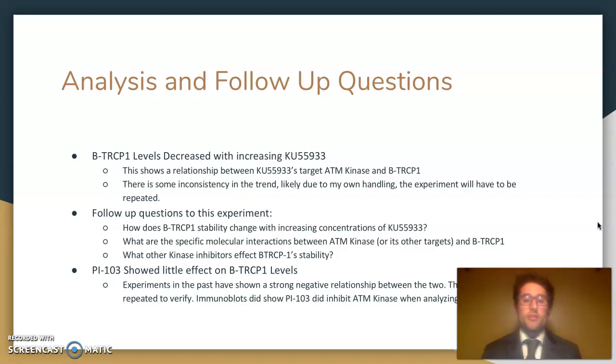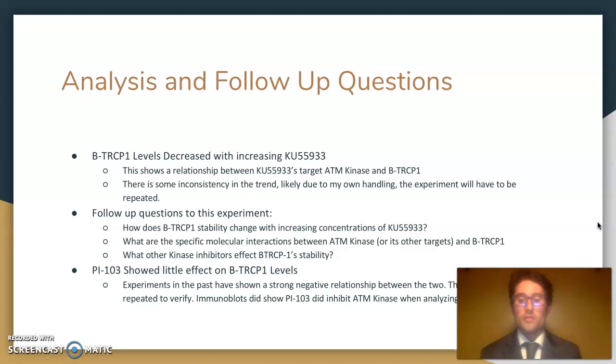And so some follow-up questions to this are, how does B-TRCP1 stability change with increasing concentrations of Ku55933? So in future experiments, this experiment will be run with greater increased levels of Ku55933 to see if the level of inhibition increases. And then also we want to figure out what the specific molecular interactions are between ATM kinase and B-TRCP1 so that we can know the true biochemical details behind this interaction, which will thus help in future studies and for potential treatments.